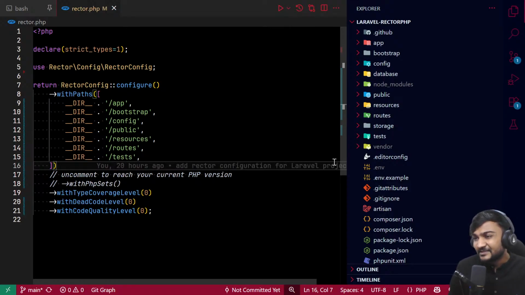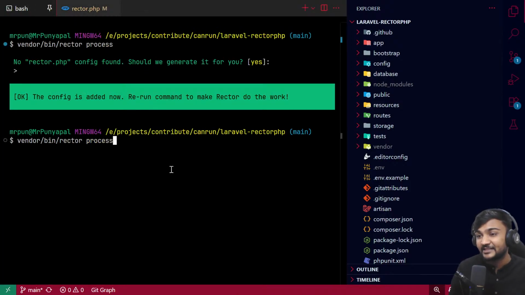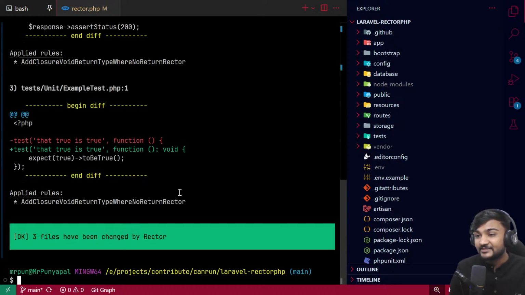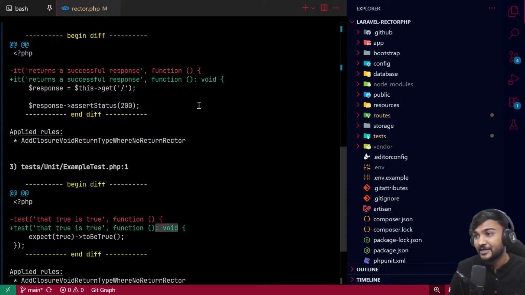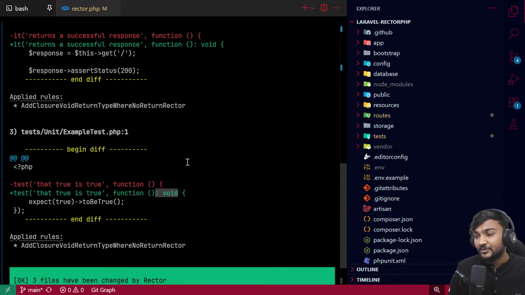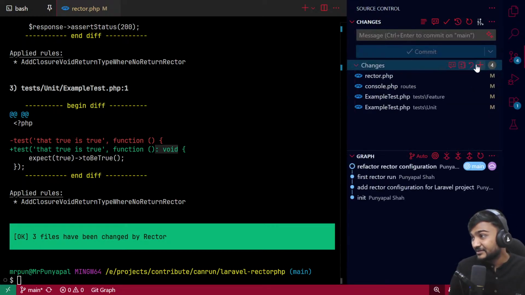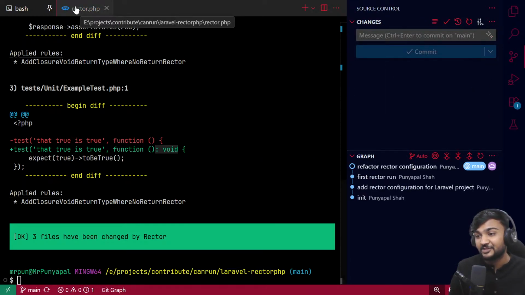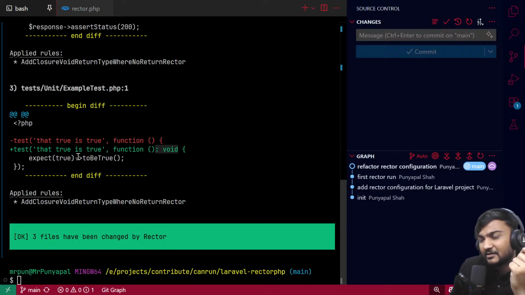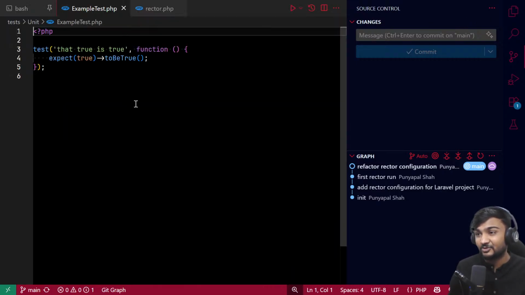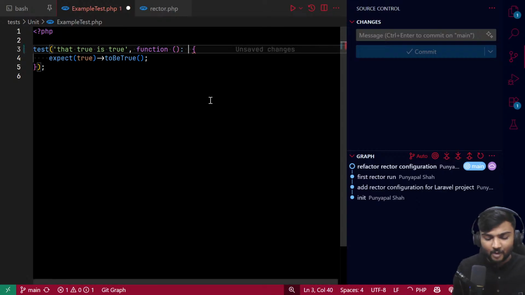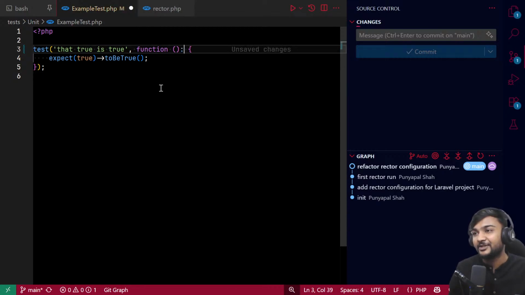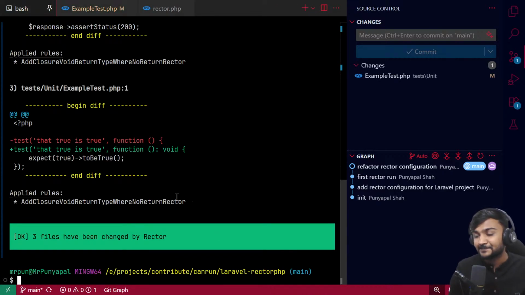So let's run Rector PHP again and see what it does. If we run Rector PHP again, we can see that it has added some types, right? The return types, void, void here as well, right? Let's go to here. We can easily see that it is not returning anything, so it is not a problem to add the void type here. So Rector PHP did that for you, right?